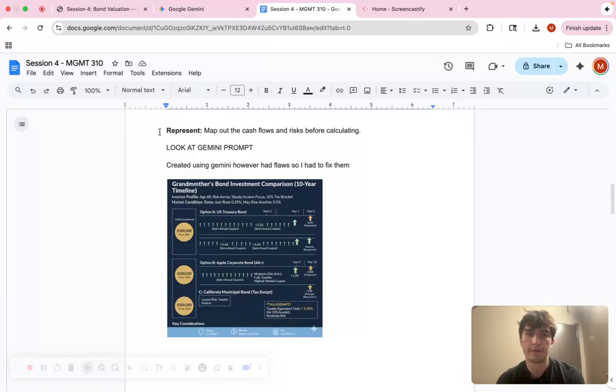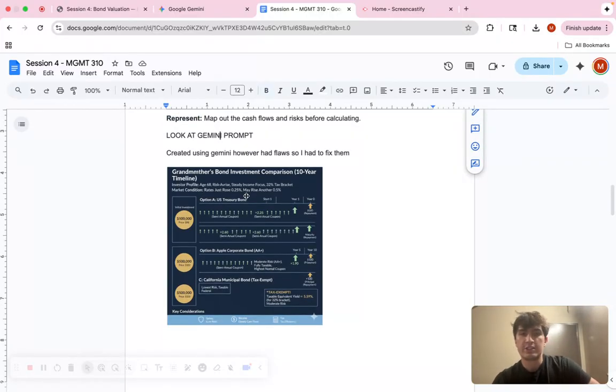Now let's go to the represent stage. So first I asked Gemini to make me a cash flow statement with all of it. And I told it to put it in a picture because we don't like to read these days. We like to visually see it, at least I do. So I looked at this, and although it looks really good, we always harp on validating your AI because we're in the driver's seat. It's not always right.